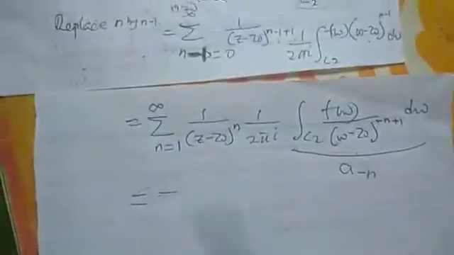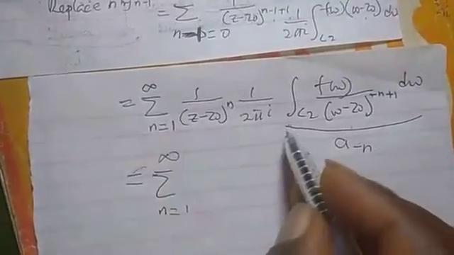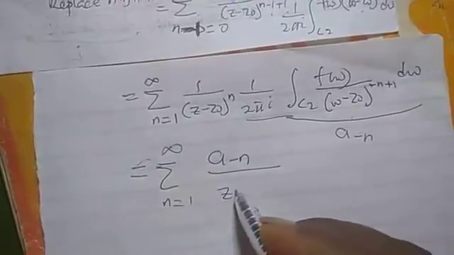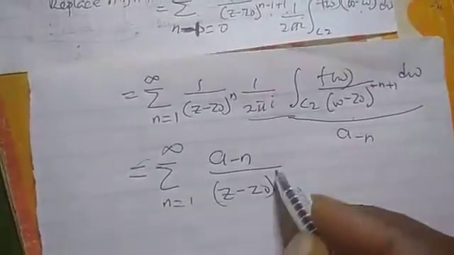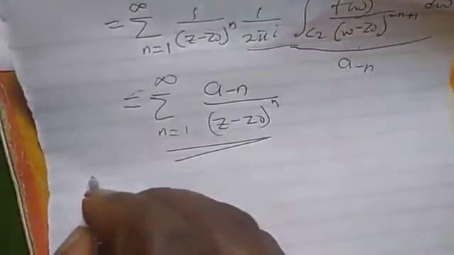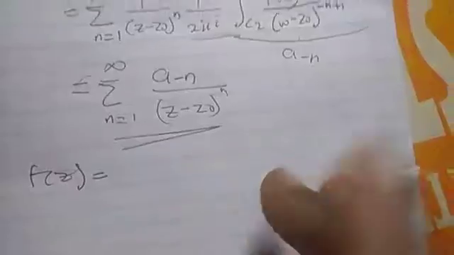So this will be equal to, let me bring it back, the summation where n runs from 1 to infinity. The whole of this will become a_(minus n) over (z minus z0) raised to power n. So we have shown the second part. Finally, our f of z will be equal to the addition of the two parts. This is equation 2, and this is equation 1 here.